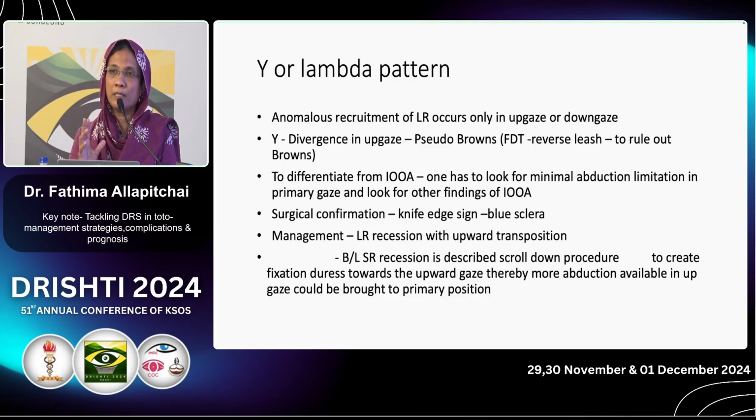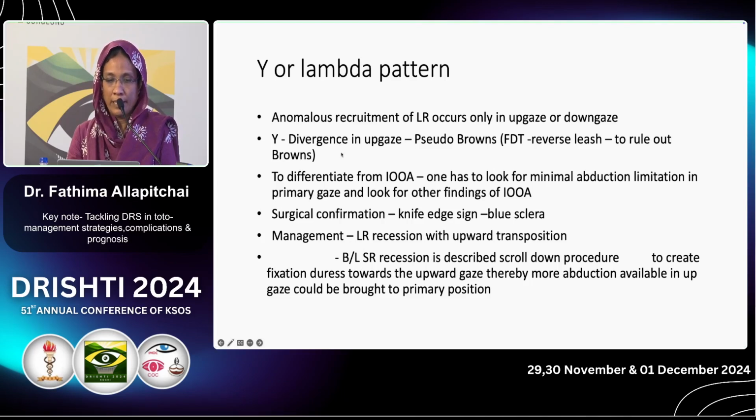When you cut the muscle, the eyeball will become soft, because all the while the eyeball was caught in between the tight muscles. When it was released, the eyeball will become a little soft. That is a normal sign. And for surgical confirmation, beneath the tight lateral rectus, the sclera will be blue. So these are all the confirmative signs of Duane's eye.